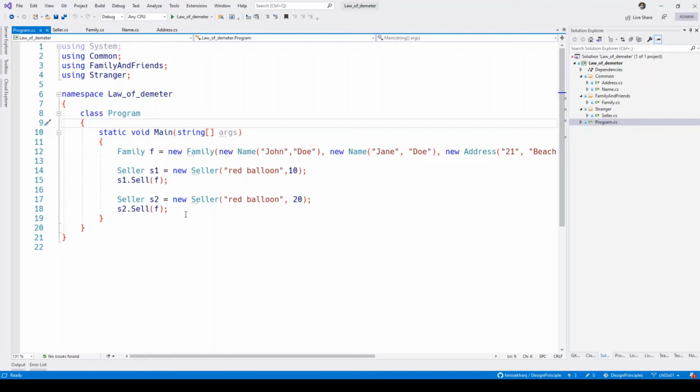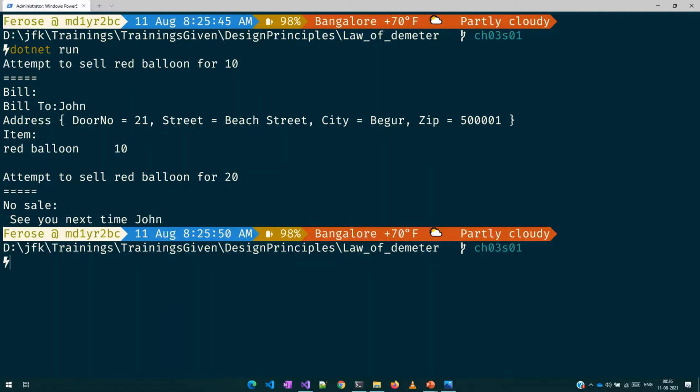Let's run the code. You can see the first seller tries to sell the balloon for 10 bucks. The sale went through, he prints the bill, and then the second seller also tries to sell the balloons for 20 bucks, and then the family rejected it. You can see he just prints a wish, and then it ends.